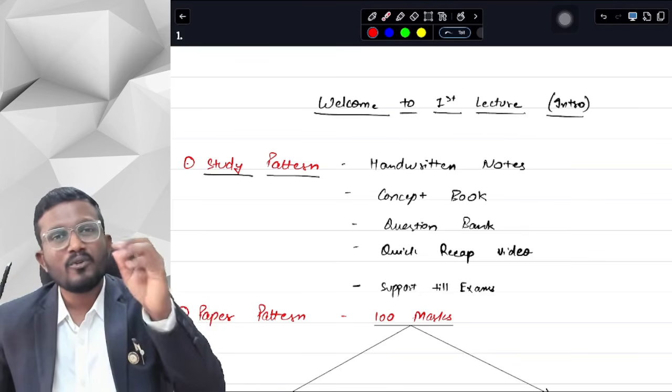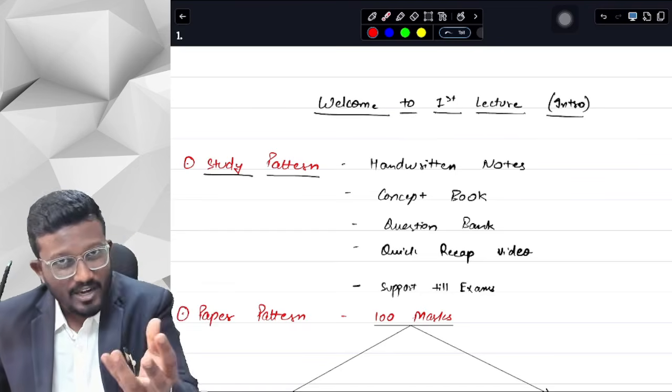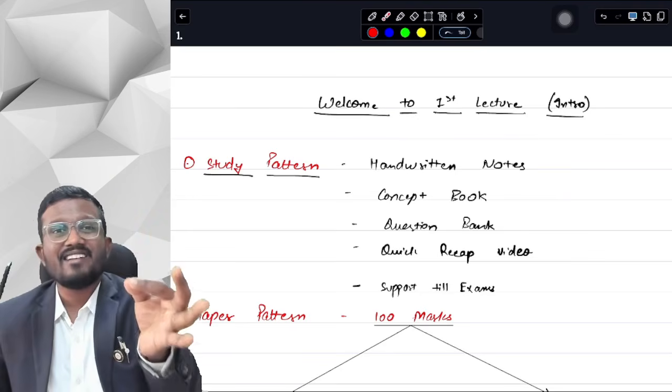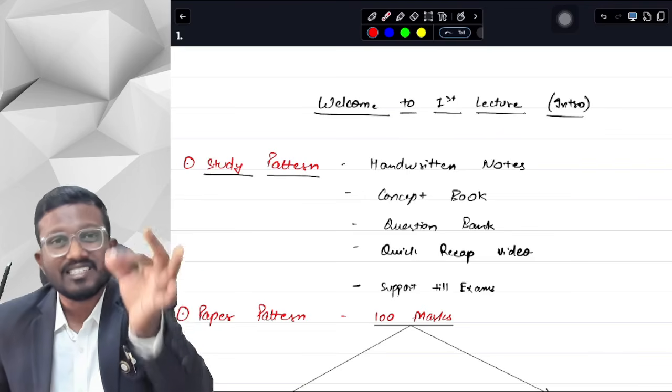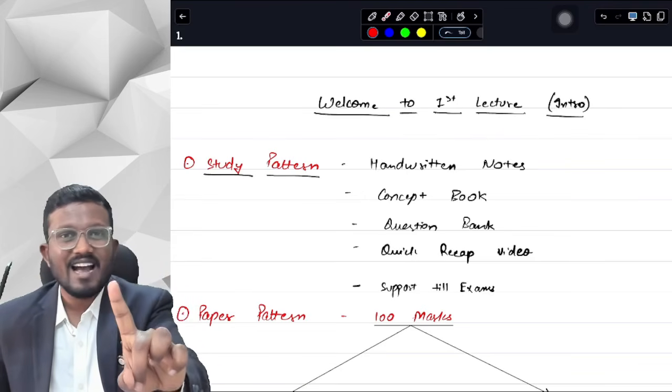Or, if you do not have that much time to write the handwritten notes yourself, which I would definitely recommend, because it will help you in your writing practice. Once you write the handwritten notes, you are writing all the keywords that are most important in CA Final Audit. Okay, yes sir. So try writing the handwritten notes with me.